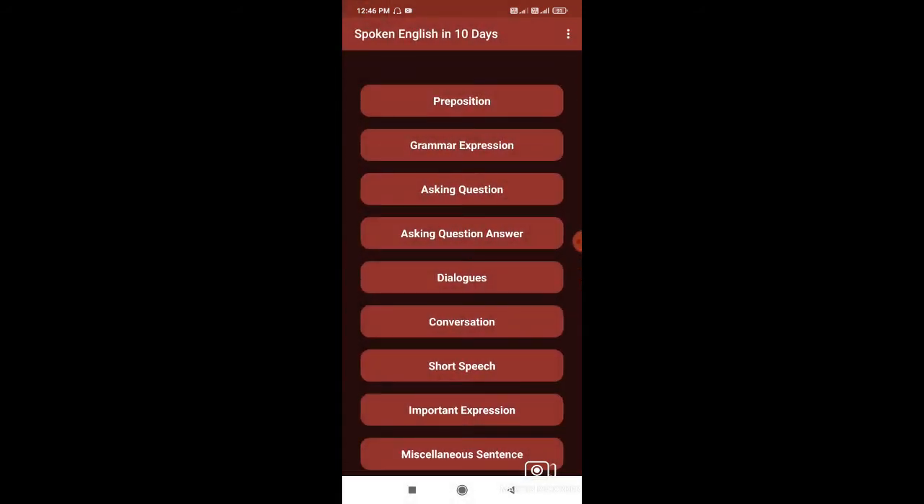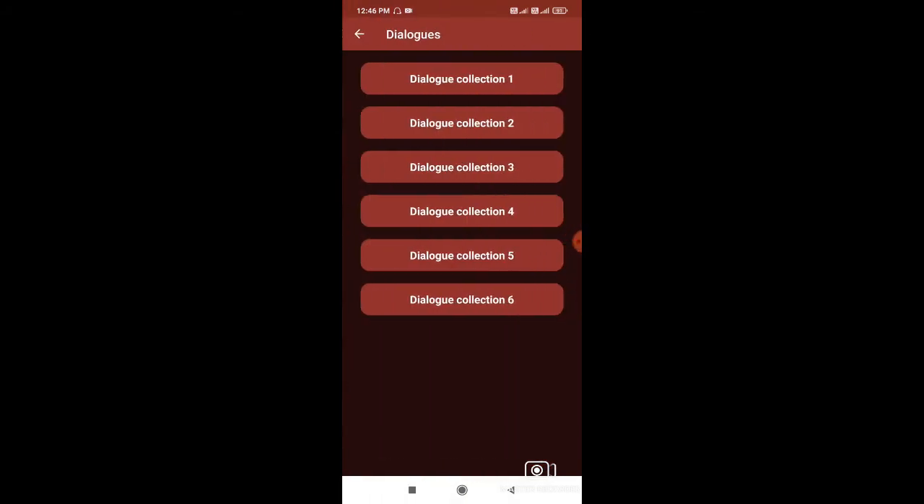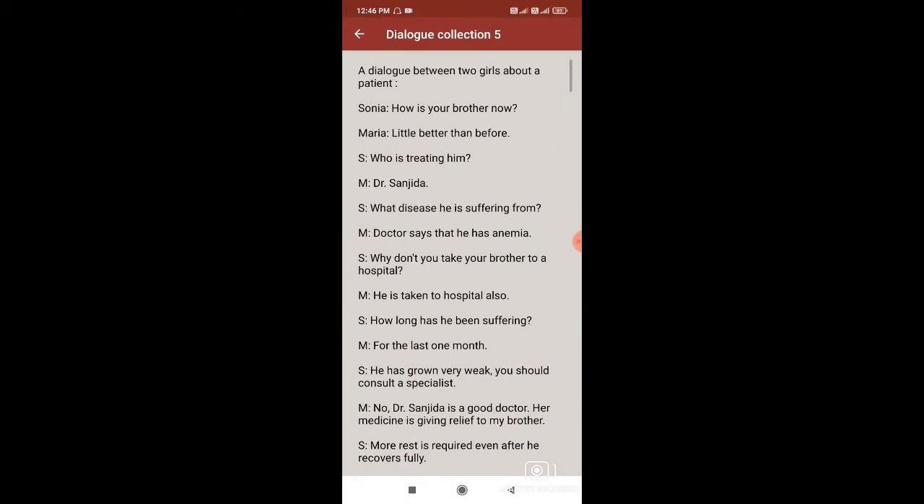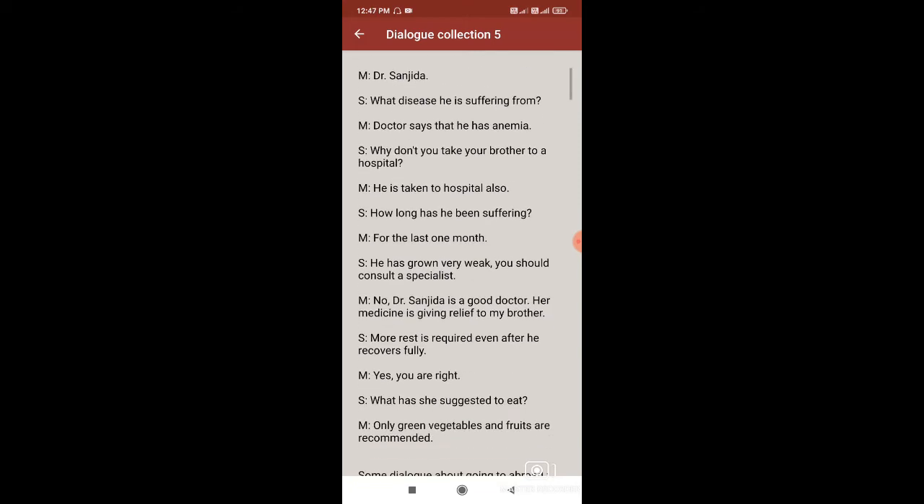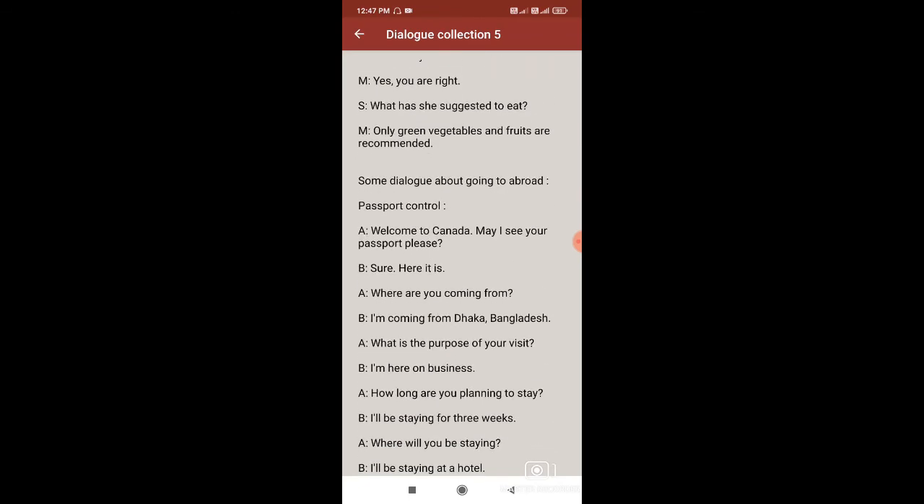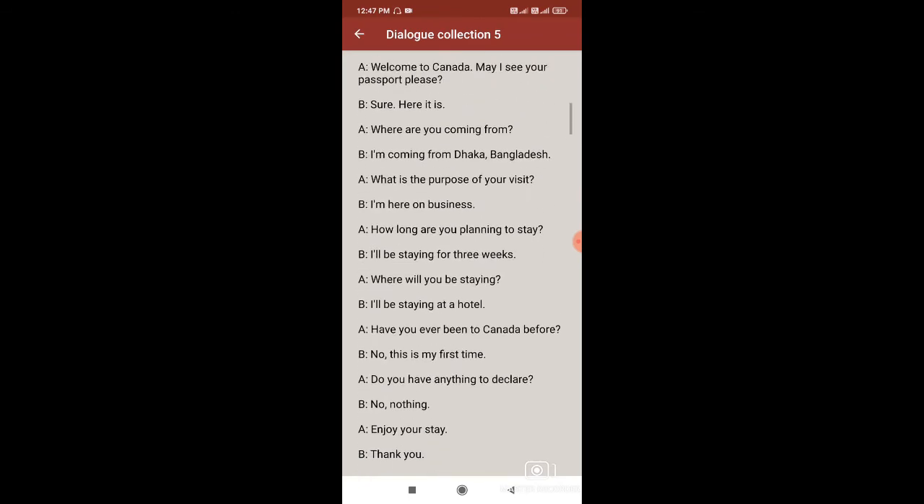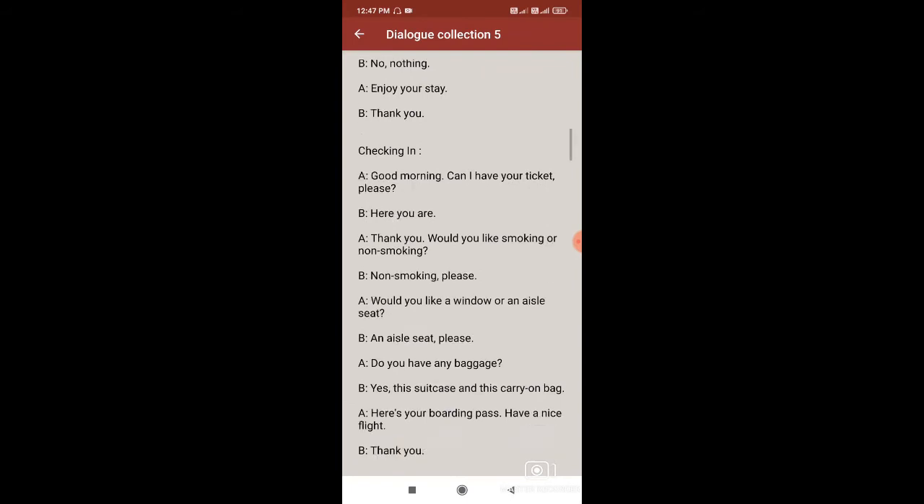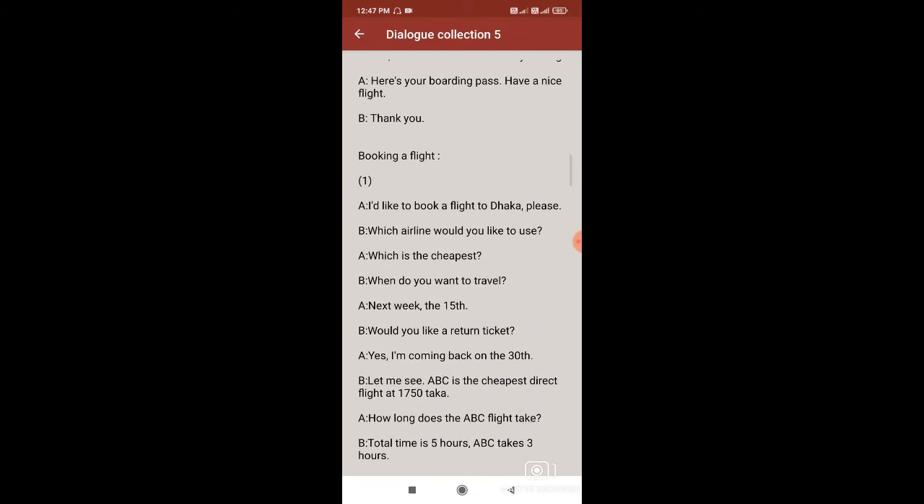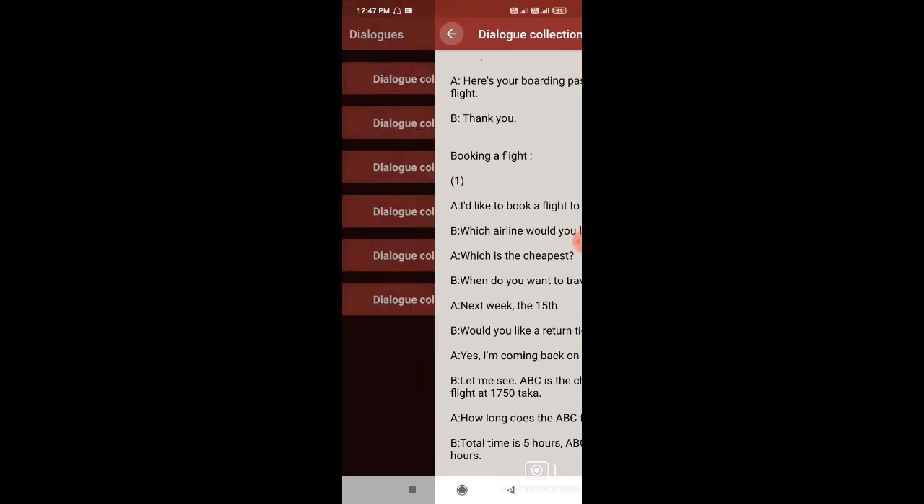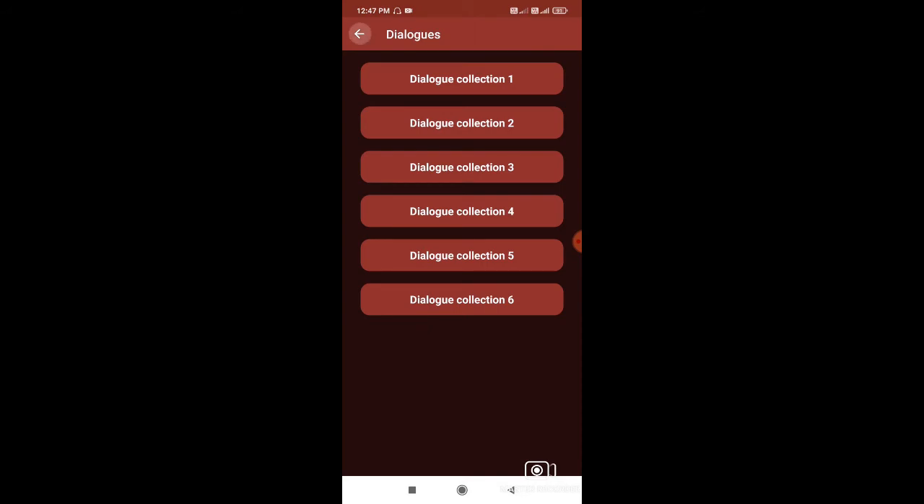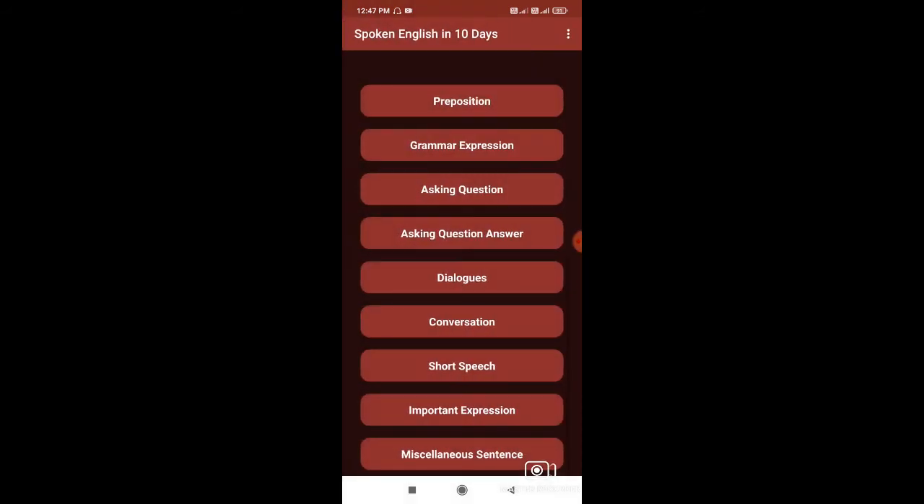The interesting part is its dialogue. So here, if I go in this particular section, a lot of dialogues are given based on the condition. So a dialogue between two girls about a patient. Then some dialogue about going abroad, checking in, booking a flight: which is the cheapest, when do you want to travel, would you like a return ticket. Everything that we use in our day-to-day life.